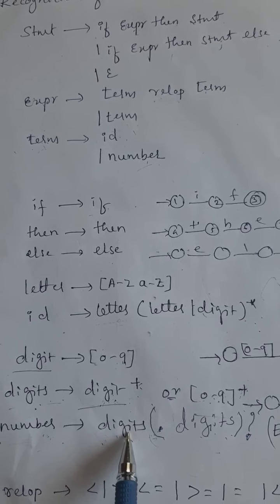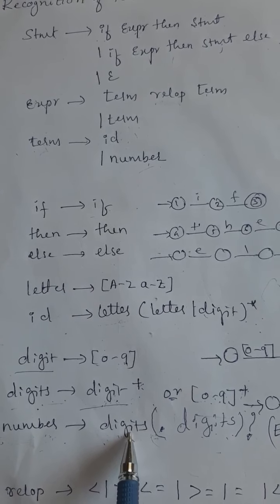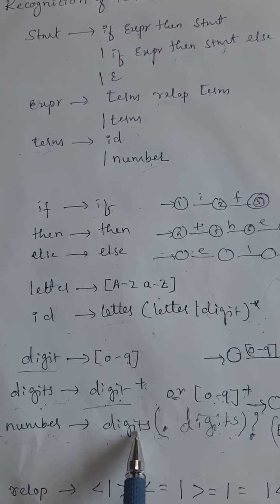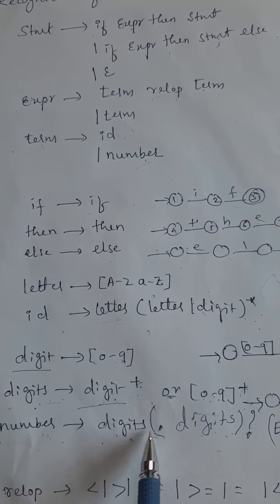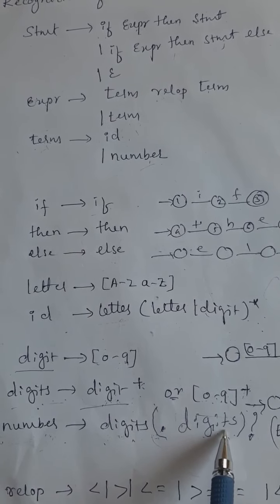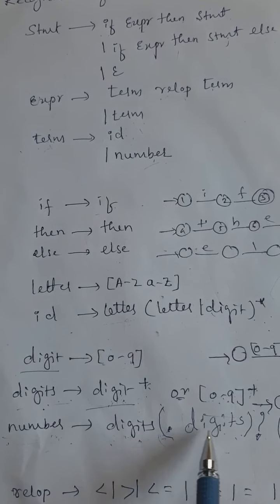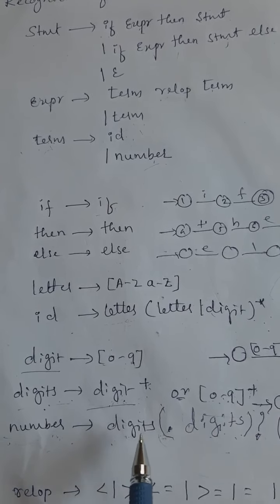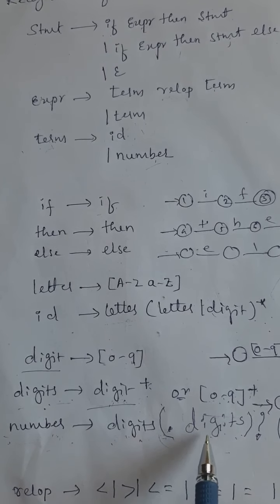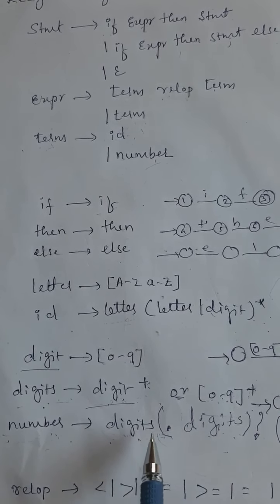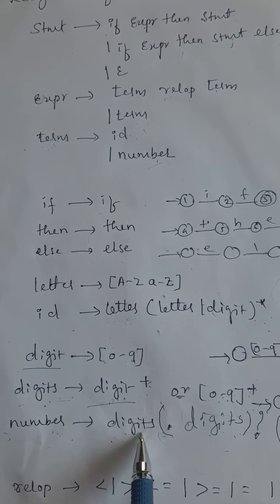If I want to recognize the floating point number, then I will write digits dot digits. So without the bracket and question mark, if I write dot digits, what happens? It starts recognizing only the floating point number. It will not recognize the integer numbers.